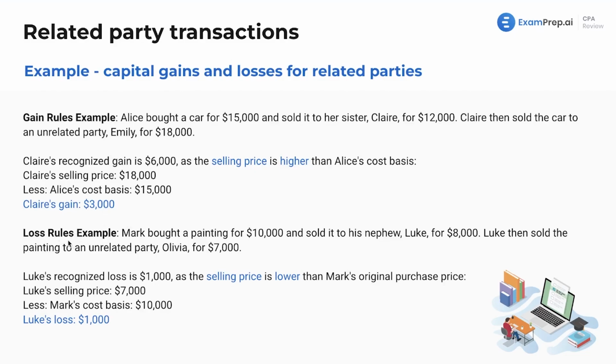I think it's great. Loss rules. Mark bought a painting for $10,000, sold it to his nephew Luke for $8,000. Luke then sold the painting to an unrelated party, Olivia, for $7,000. We've got three parties generally: the original person, the related party, and then an unrelated party. Luke's recognized loss is $1,000 as the selling price is lower than Mark's original purchase price. Luke's selling price is $7,000 minus Mark's cost basis of $10,000. So Luke's loss is going to be this $1,000 amount.